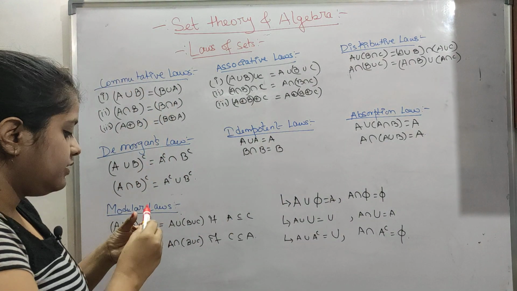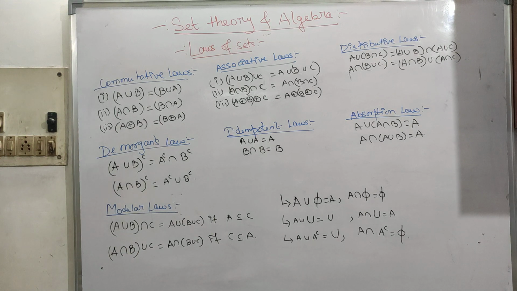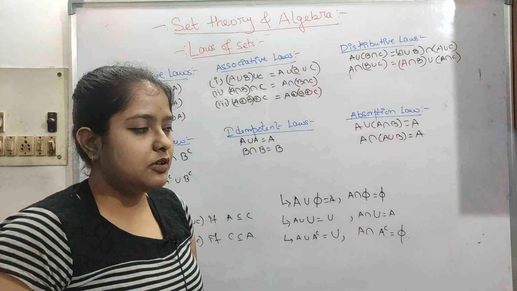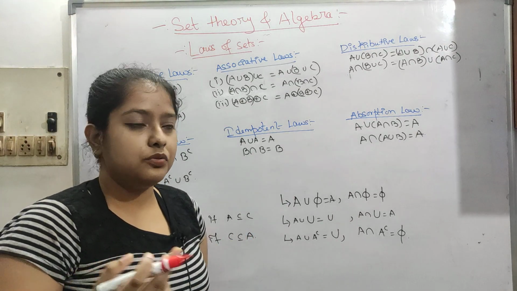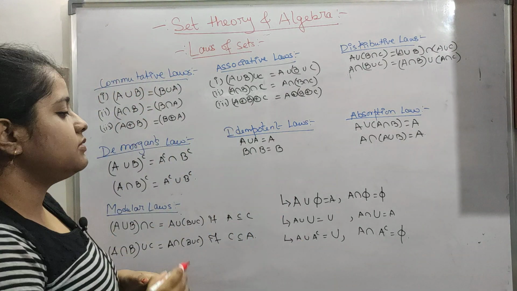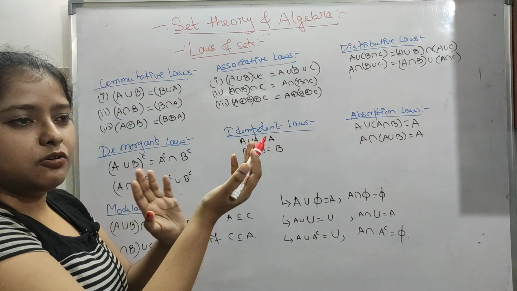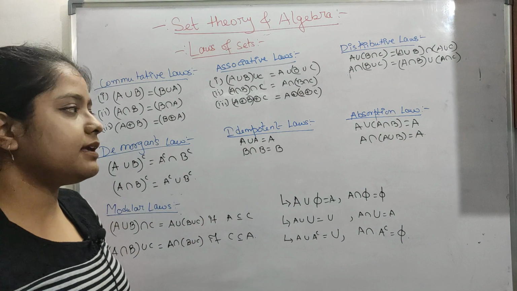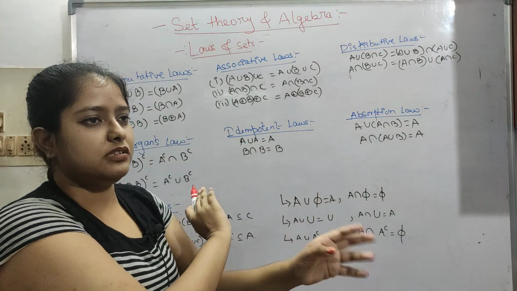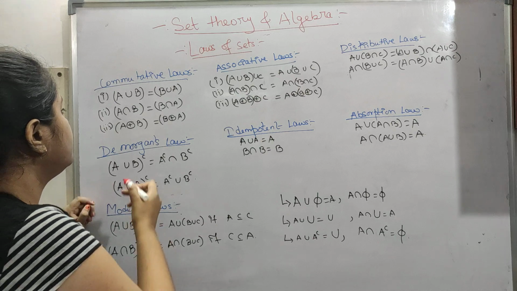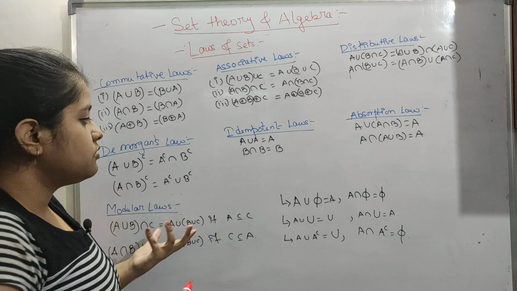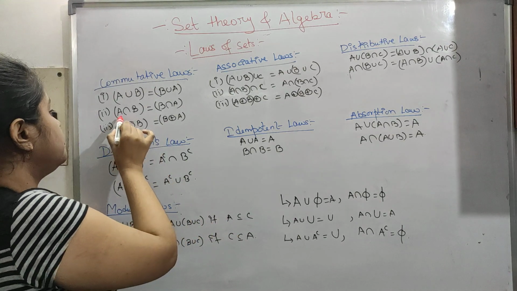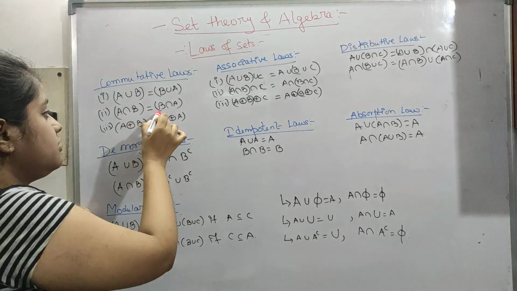So now let's see. These are some laws which you must be knowing, like commutative, then associative. You have heard these somewhere. Even if you haven't, there is no problem, because I will tell you how to do all this. Commutative laws mean A plus B and B plus A will give you the same thing, just a mirror image kind of thing. So A union B is also equal to B union A. Doesn't matter in what way we write. Same with A intersection B is equal to B intersection A.